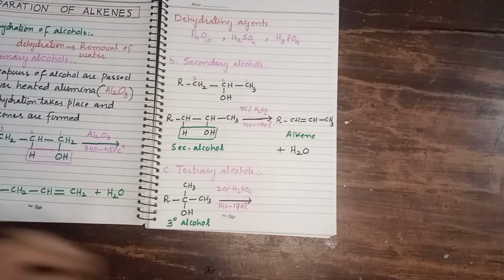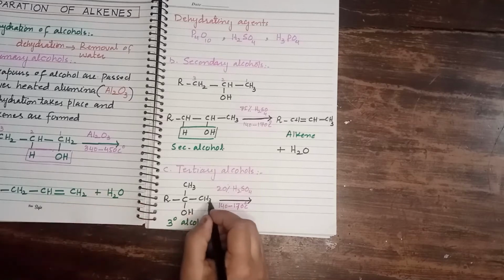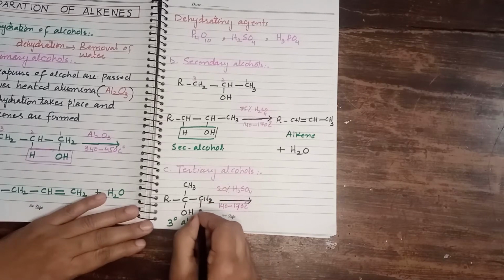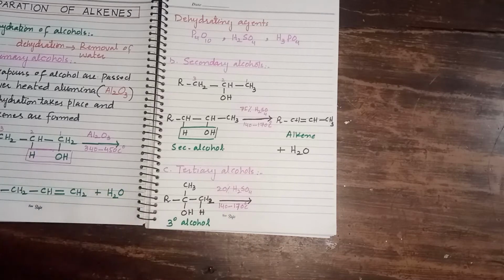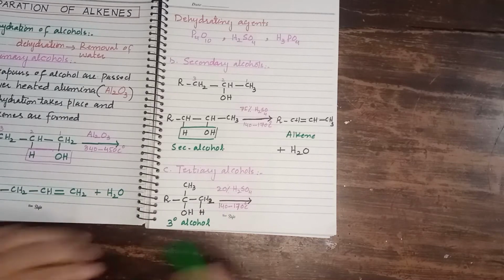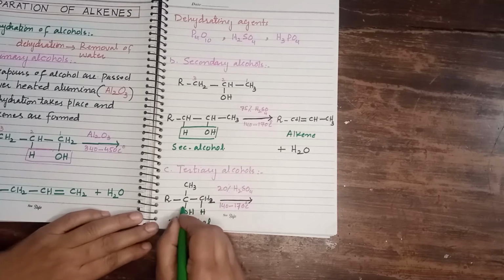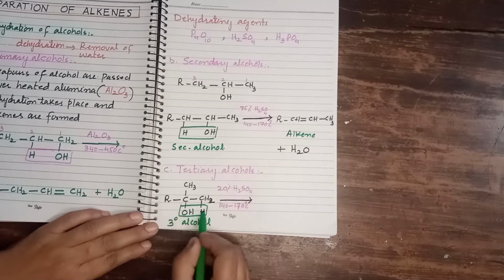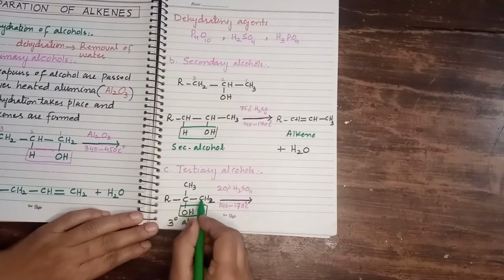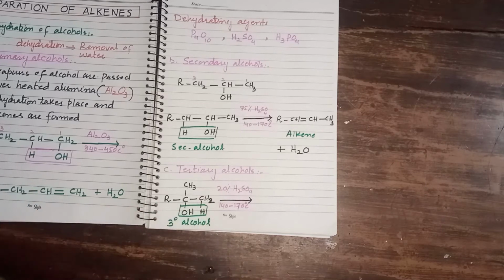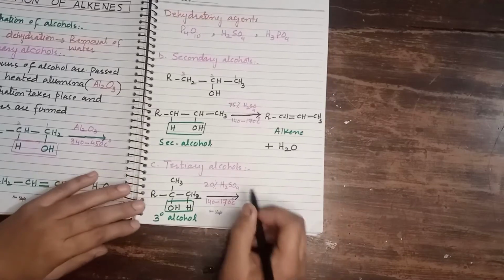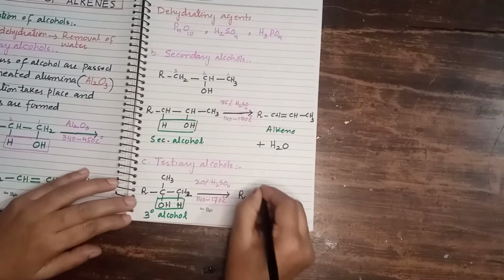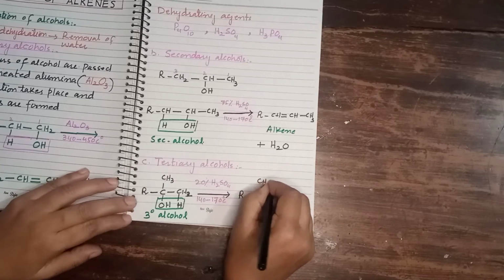Now what will happen? Suppose we write the hydrogen atoms of this carbon in this way. Here if we have 2 hydrogen and 1 hydrogen, we write like this, right? So what will happen? Here hydrogen and hydroxyl group are removed from the adjacent carbon atoms. So as a result we get a pi bond here in the product. How can we write the structure of the product? R C CH3, right?